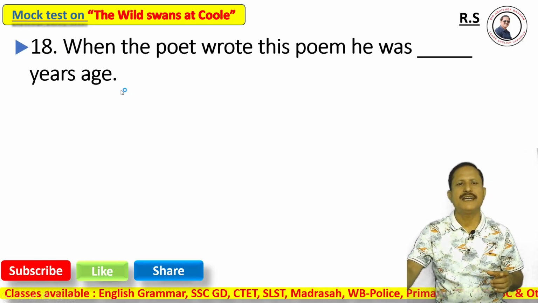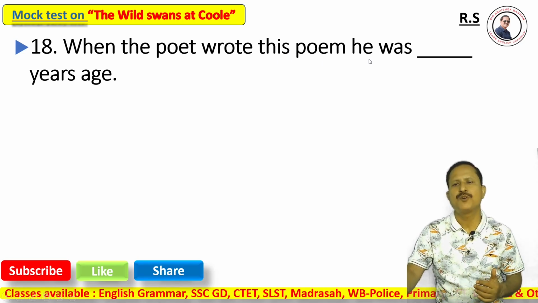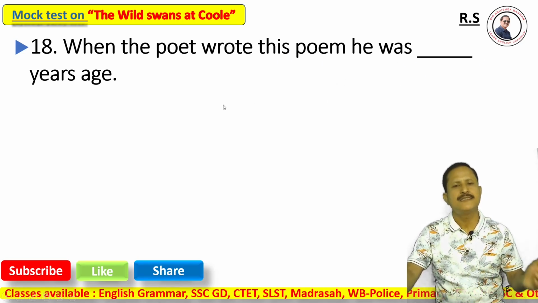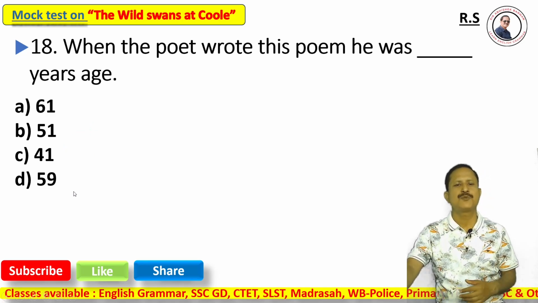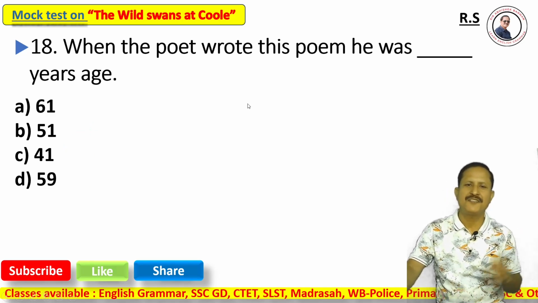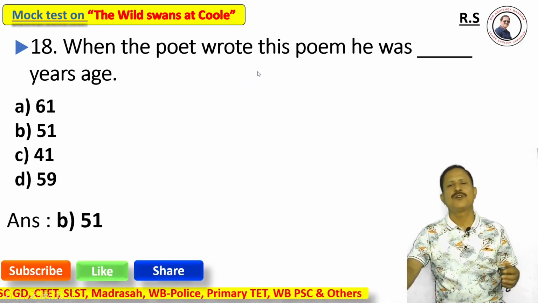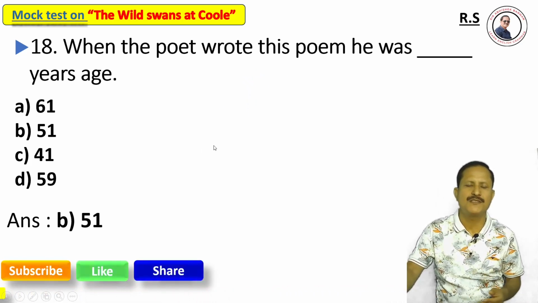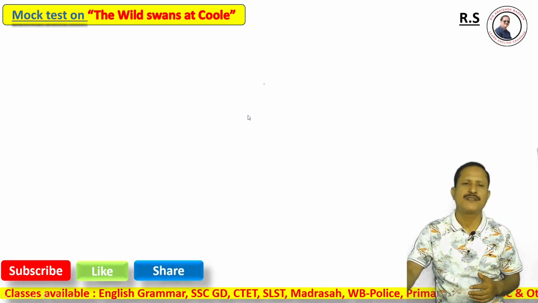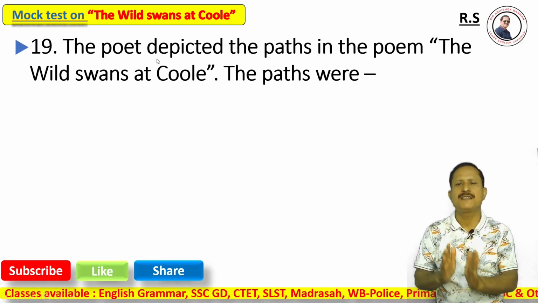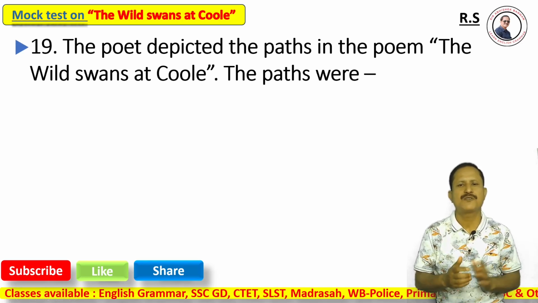Next, question number 18. When the poet wrote the poem, he was dash years of age. Option A, 61; option B, 51; option C, 41; option D, 59. Definitely, when the poet wrote the poem, he was 51 years of age. Now, question number 19. The poet depicted the paths in the poem The Wild Swans at Coole.